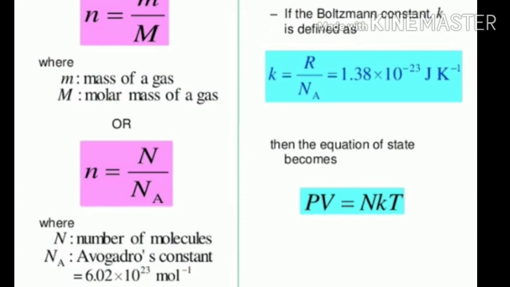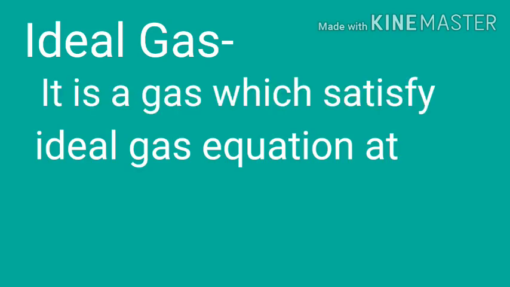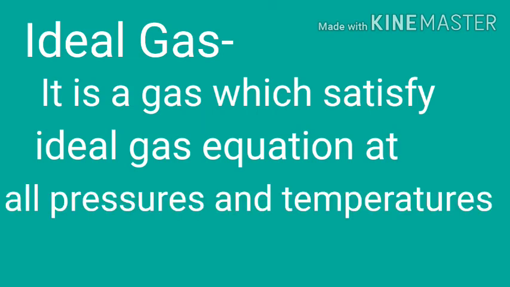Thus, this ideal gas equation is also called the equation of state, because the state of a gas is completely described by using the physical quantities pressure P, volume V, and absolute temperature T. Then the definition of an ideal gas: a gas which satisfies the ideal gas equation at all pressures and temperatures is called an ideal gas.